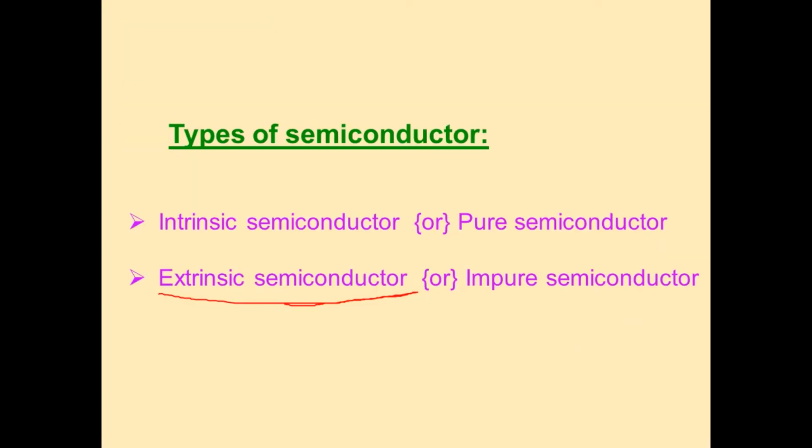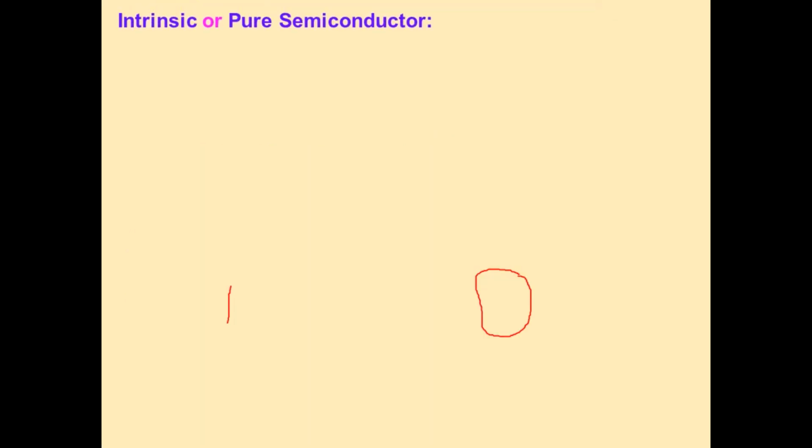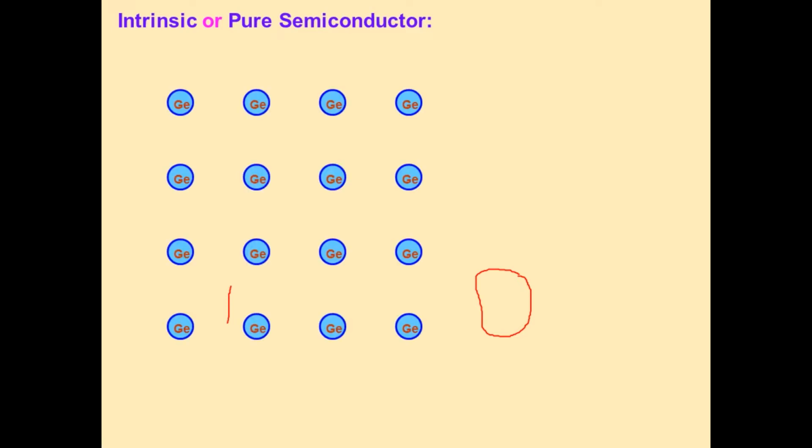There are two types of semiconductors, one is pure semiconductor and the other is impure semiconductor. A pure semiconductor is also named an intrinsic semiconductor, and an impure semiconductor is also named an extrinsic semiconductor. First, the pure semiconductor. Germanium and silicon are the best examples of pure semiconductors.